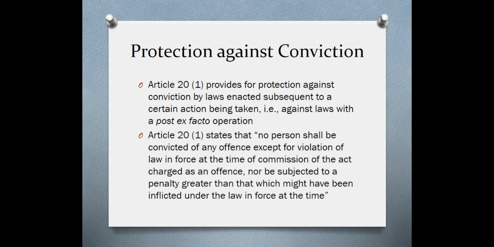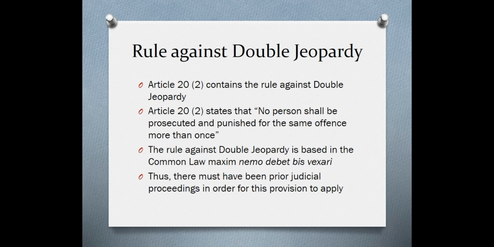Article 20 states that no person shall be convicted of any offense except for violation of law in force at the time of commission of the act charged as an offense, nor be subjected to a penalty greater than that which might have been inflicted under the law in force at the time. So this basically provides protection against conviction under laws enacted subsequent to the commission of a certain act.